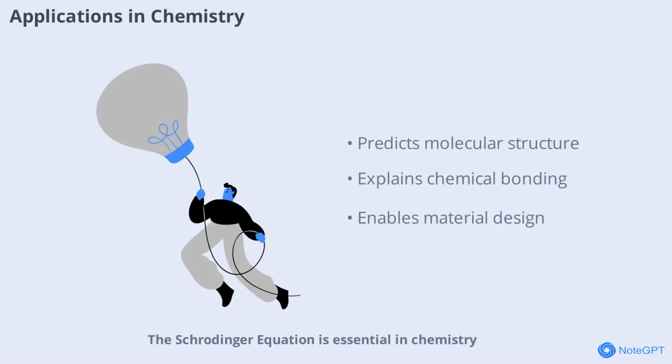The Schrödinger equation is essential in chemistry, where it explains the structure and behavior of molecules. By solving the equation for different atoms and molecules, chemists can predict chemical reactions, bonding, and the properties of materials. Quantum chemistry has led to the development of new drugs, materials, and technologies.